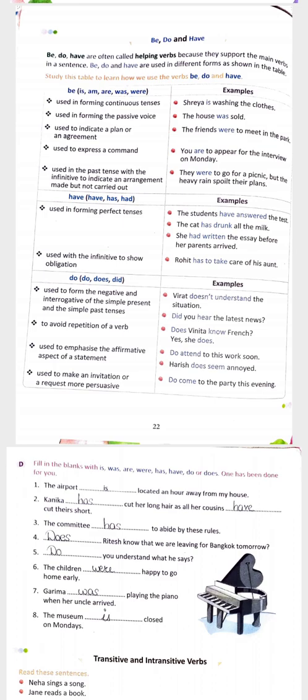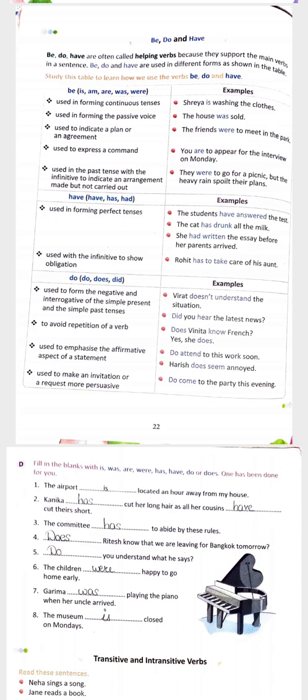The next we have have, in which have, has, had are also included. So it is used in forming the perfect tense. As you know, our perfect tense rule is about has, have, had. Okay, so the students have answered the test. This is an example of that. The cat has drunk all the milk. Okay, so this is an example to use the words has, have, had.